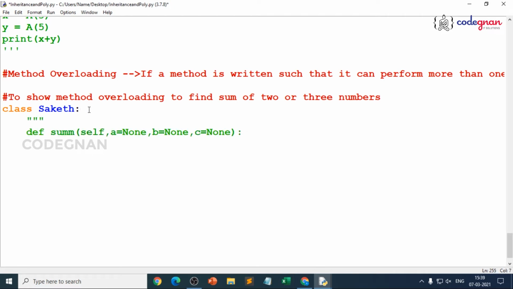So the docstring is understanding method overloading. Let me just make it simple. So now I have defined the method as sum.